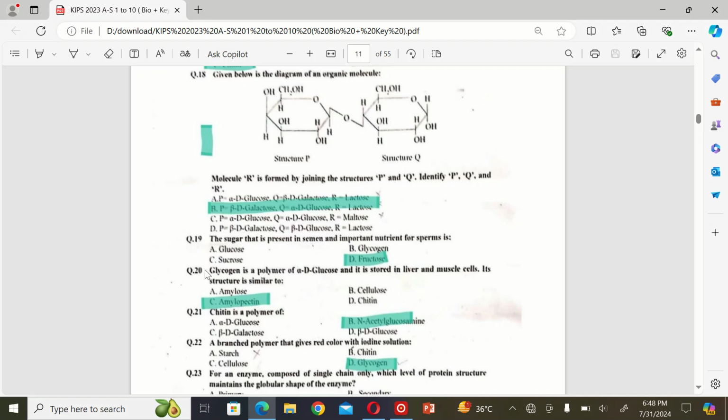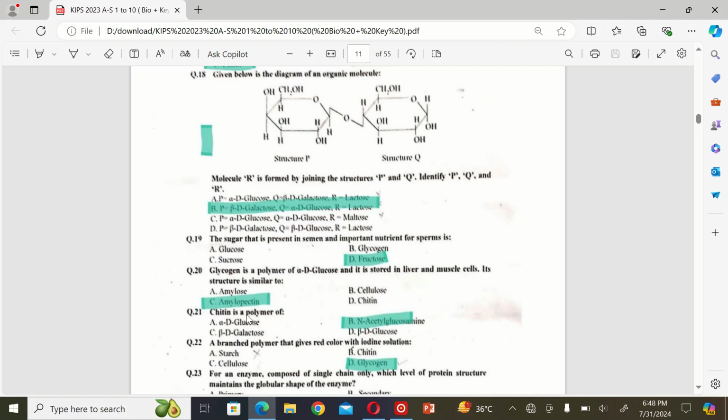Fructose. The next MCQ is glycogen is a polymer of alpha D glucose and it is stored in liver and muscle cells. Its structure is similar to A. Amylose, B. Cellulose, C. Amylopectin, and D. Chitin. So the correct option is C.